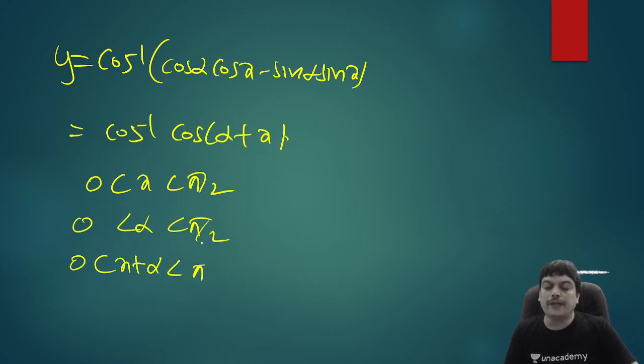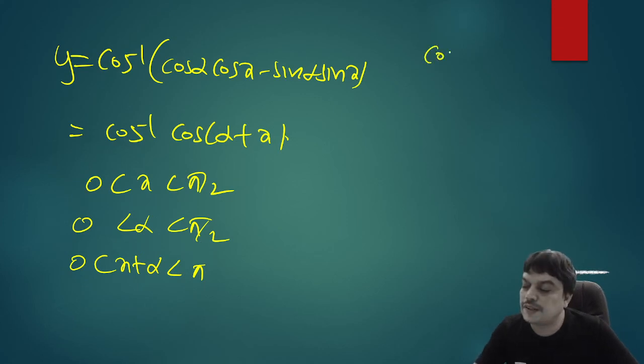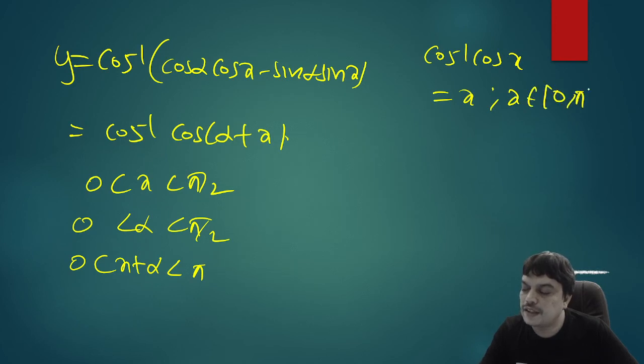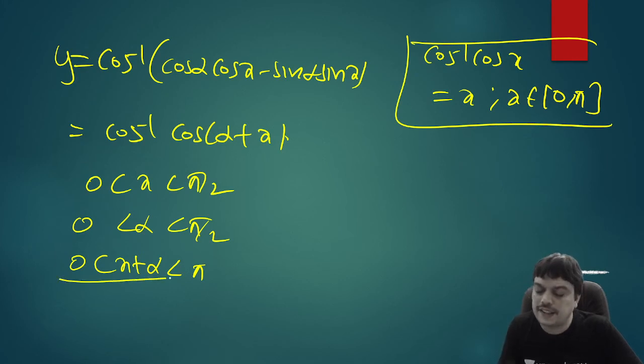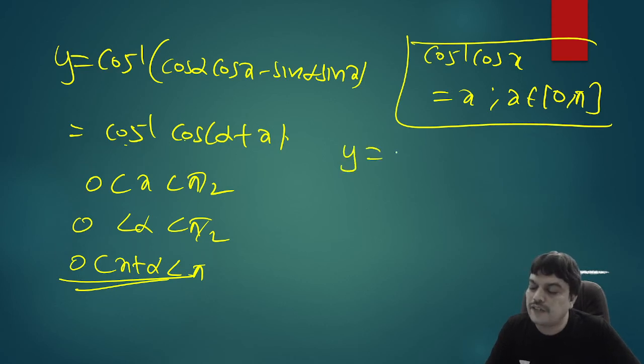If it is 0 to pi, we have a formula that cos inverse cos x will be equal to x whenever x is 0 to pi. In inverse trigonometry, we have the result. So we don't require the other cases. This is enough. That is the reason I checked it, because if I cancel cos inverse and cos, can I write alpha plus x or not? That I verified. So I can write alpha plus x directly, where alpha is anyway a constant only.